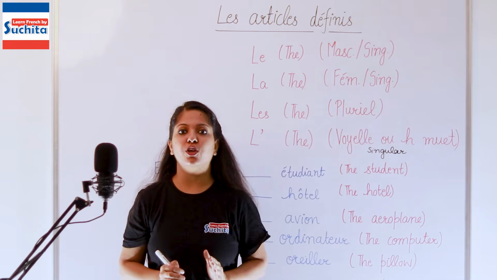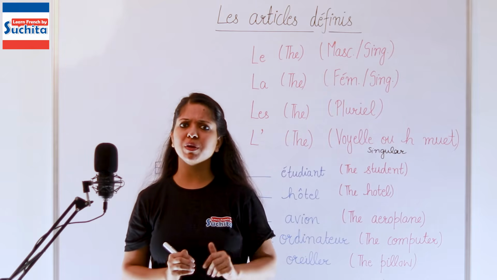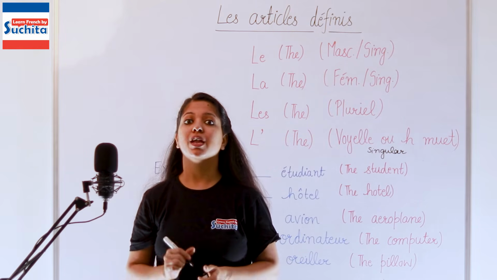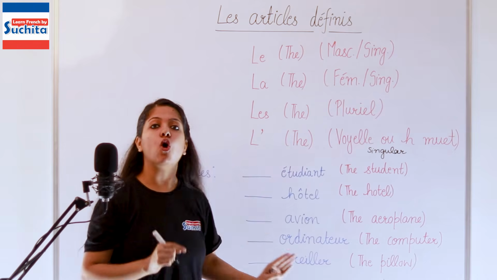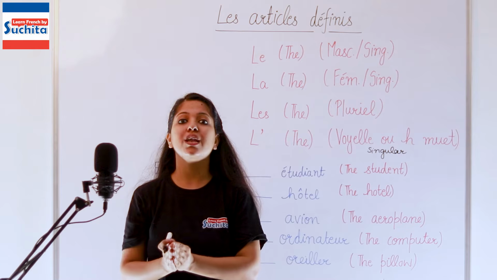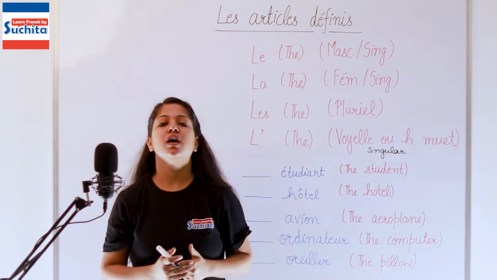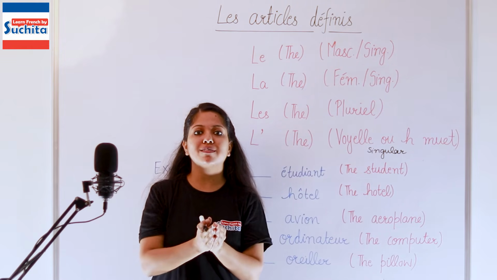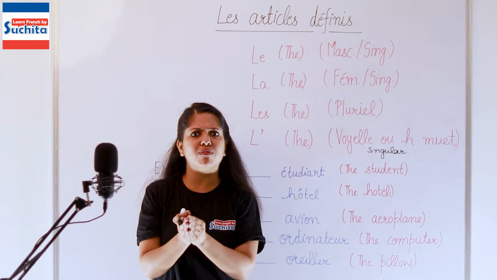Now see, the noun is singular. The next step that you have to check is, does it begin with a vowel? Now here, I've written all the words, which are all singular, of course. Très bien. Now if they are singular, the next step you have to check is, do they begin with a vowel?